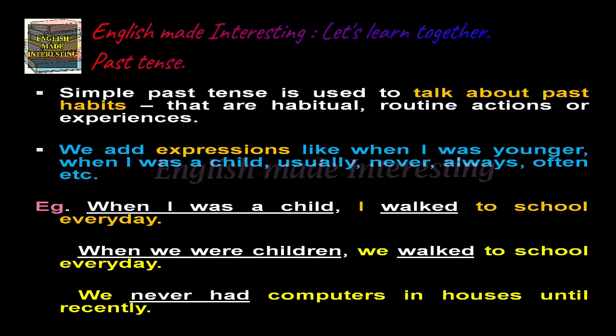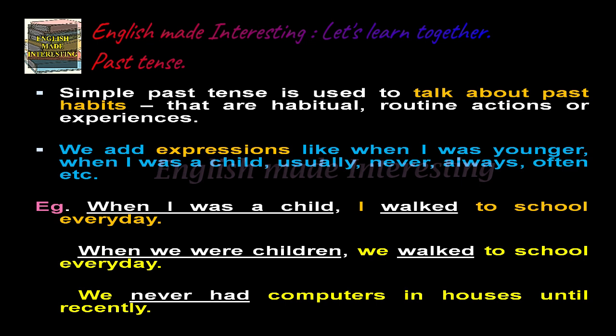Simple past tense is used to talk about past habits, that is habitual, routine actions or experiences. We add expressions like when I was younger, when I was a child, usually, never, always, often, etc. Example, when I was a child, I walked to school every day.